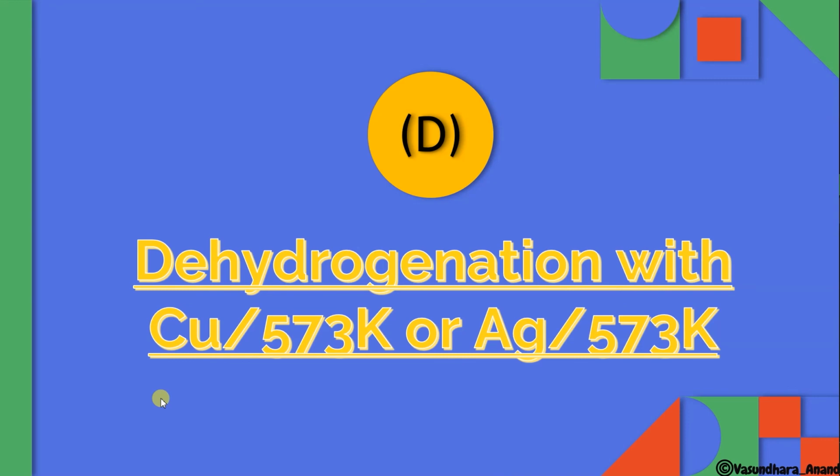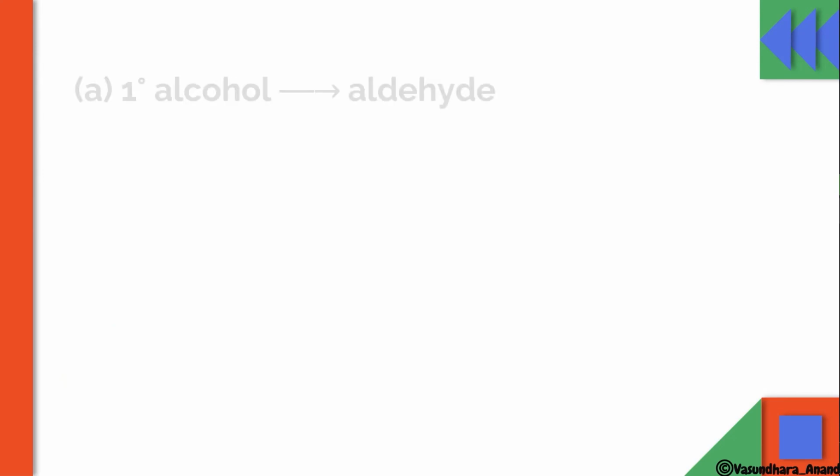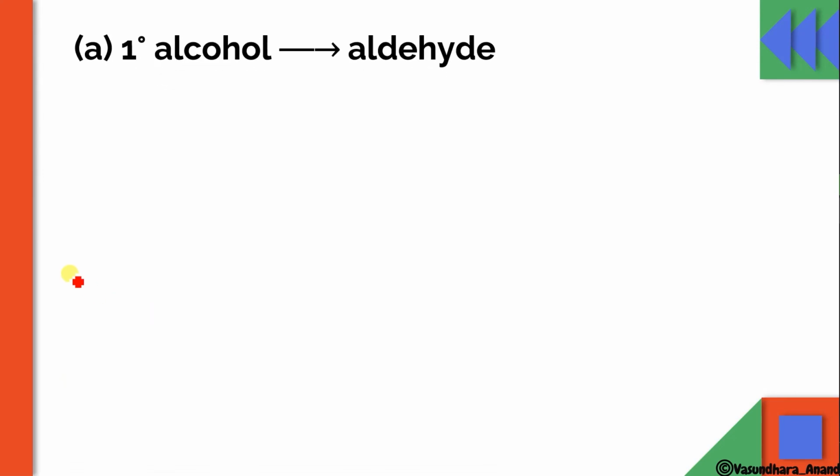Now the next is dehydrogenation with copper at 573 Kelvin or Ag at 573 Kelvin. It is also called heated copper or heated silver. Generally we use heated copper for dehydrogenation, to remove H2. Primary alcohol will give you aldehyde, secondary alcohol will give you ketone.